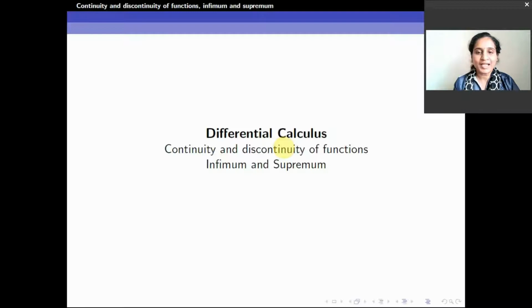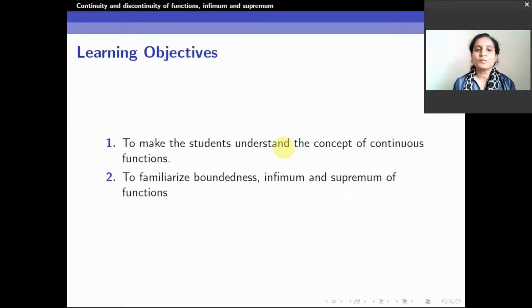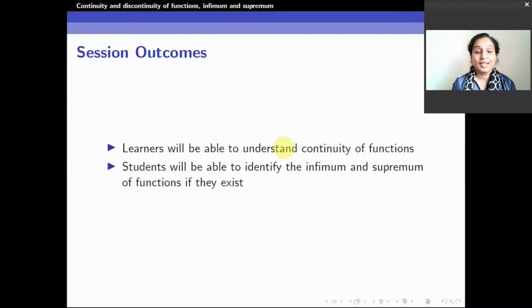We are in the differential calculus unit, and in this video we shall deal with continuity and discontinuity of functions, infimum and supremum. The objectives of today's video are to make you understand the concept of continuous functions, and to familiarize you with the concept of boundedness, infimum and supremum of functions. At the end of the video, you will be able to understand what continuous functions are. You will be able to identify the infimum and supremum of functions if they exist.